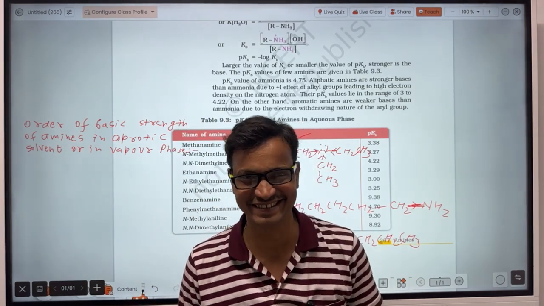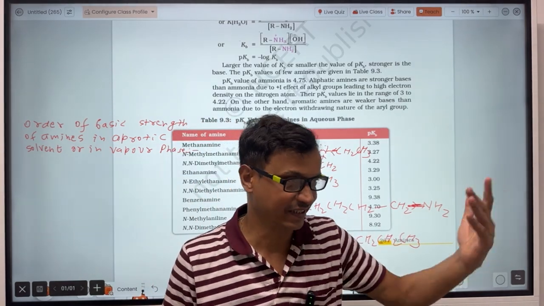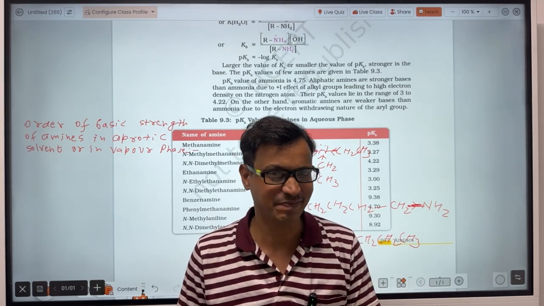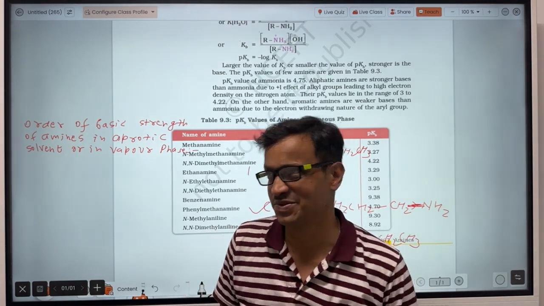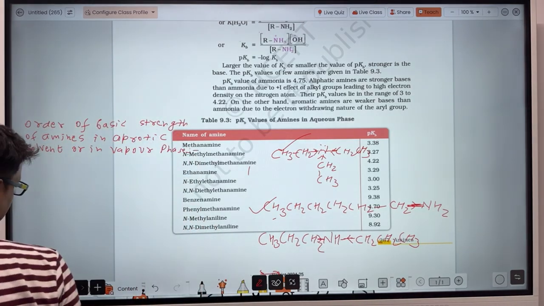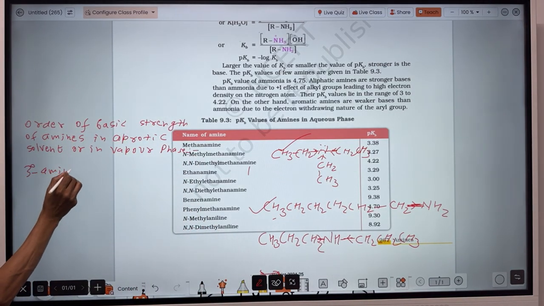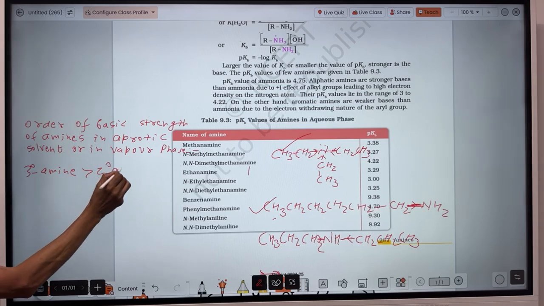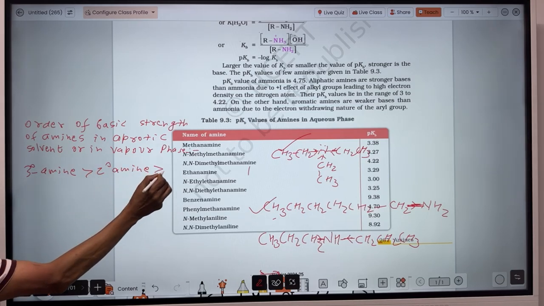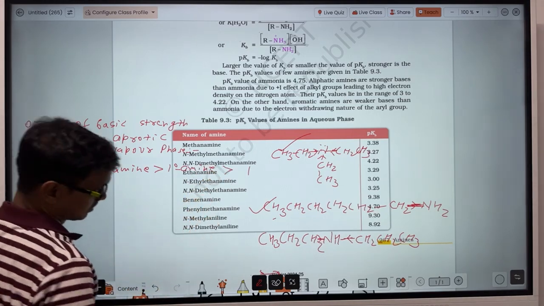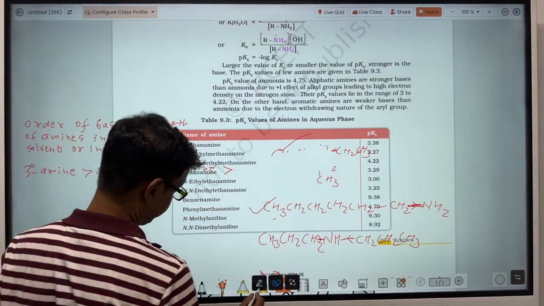And it's also a fact that, whether primary, secondary or tertiary, ammonia will be less basic than those. So the order of their basic strength will be 3 degree amine, 2 degree amine, 1 degree amine, and least is ammonia.